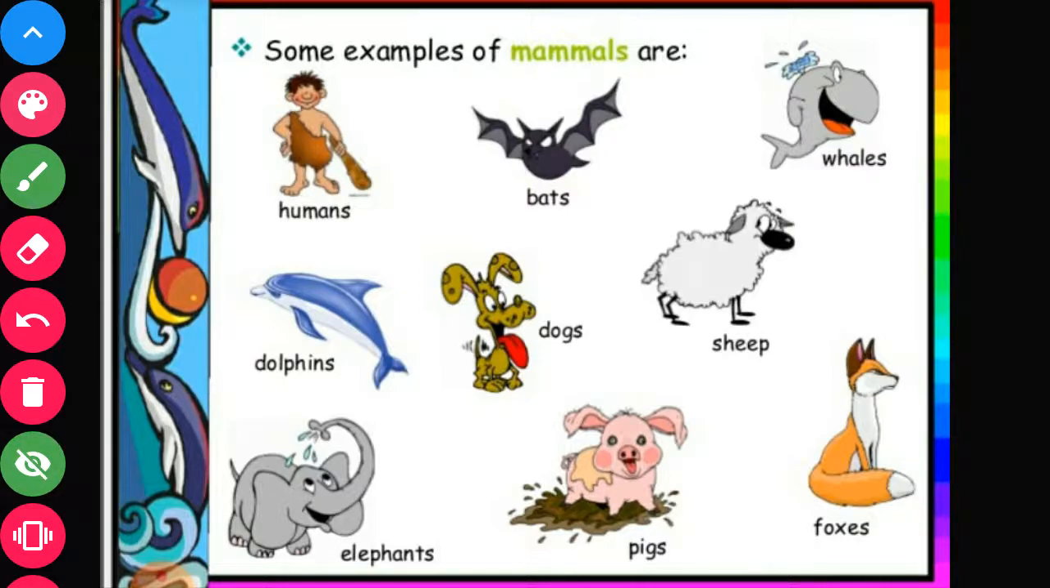Some examples of mammals are given: human, bats, whales, dolphins, dogs, sheep, elephant, pigs, foxes. These are the examples of mammals.